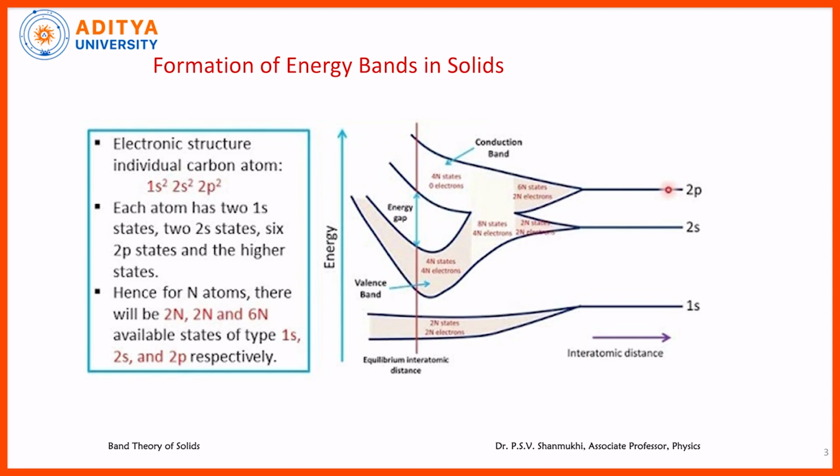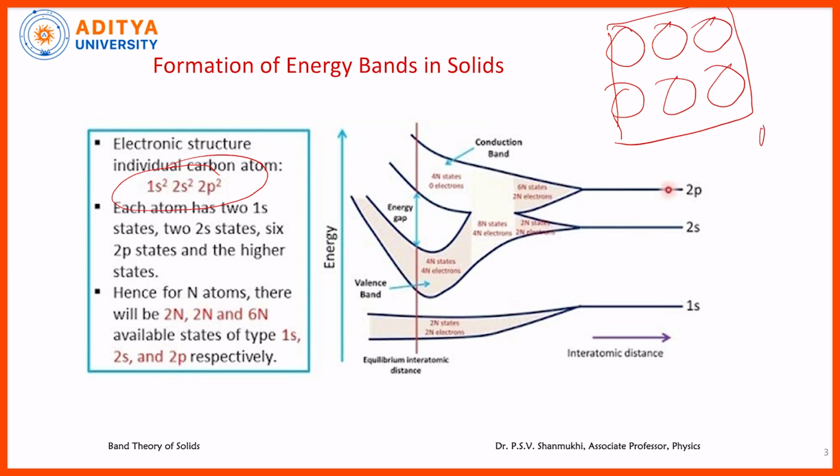Coming to the formation of energy bands in solids, in the case of one isolated atom, we can write the electronic configuration as 1s2, 2s2, 2p6, 3s2, 3p6 and so on. But let us imagine a solid containing N number of atoms. These N atoms will contain N 1s2 levels, N 2s2 levels, N 2p6 levels, N 3s2 levels and so on.